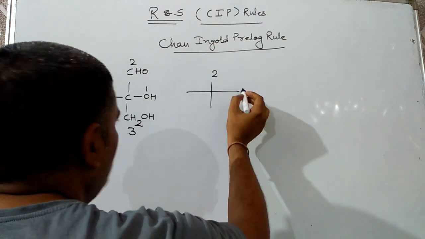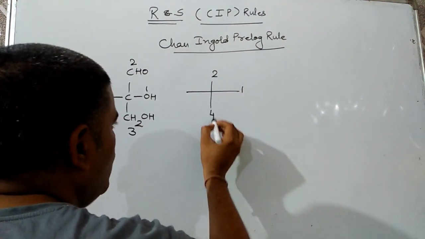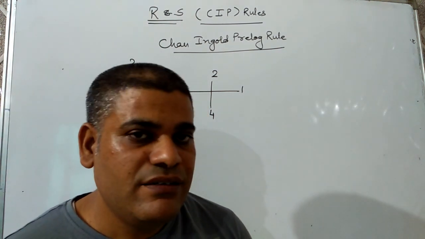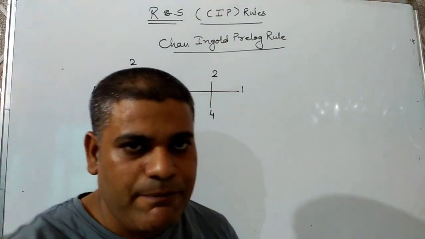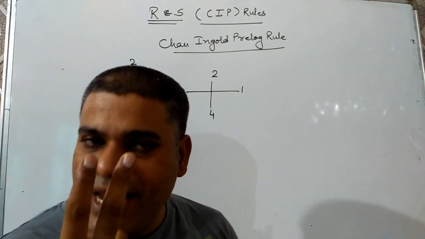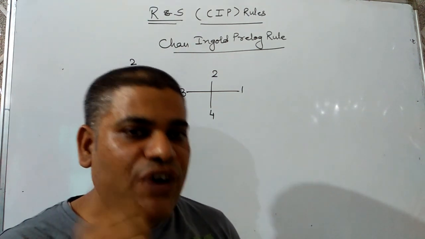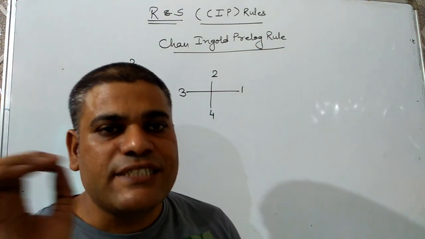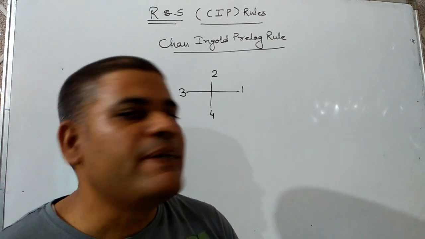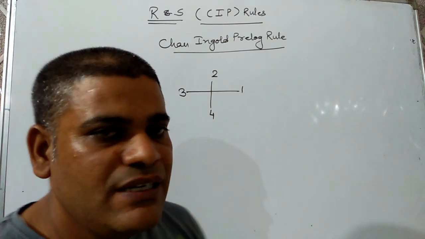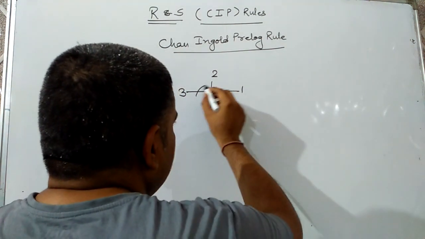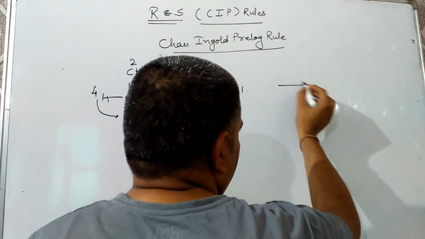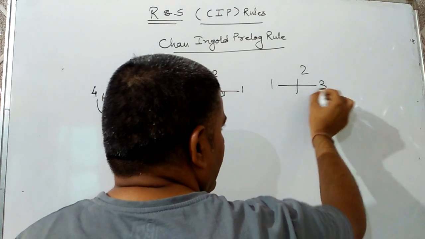Then it will be 1, 2, 4, 3. And one more rotation is done to keep the cyclic order the same. We have to make two rotations, keep it in mind. For the first rotation, we bring the fourth group to the bottom, and then one more rotation is compulsory to compensate for this angle rotation. So here we can make another rotation between 1 and 3. So it comes out to be 1, 2, 3, 4.